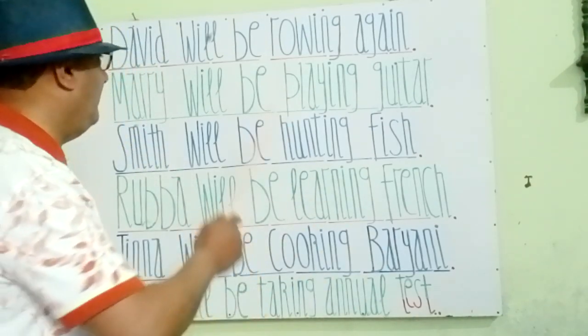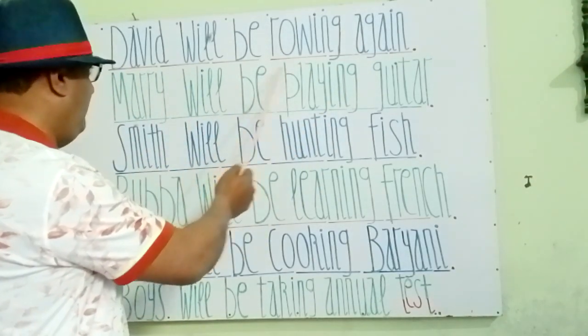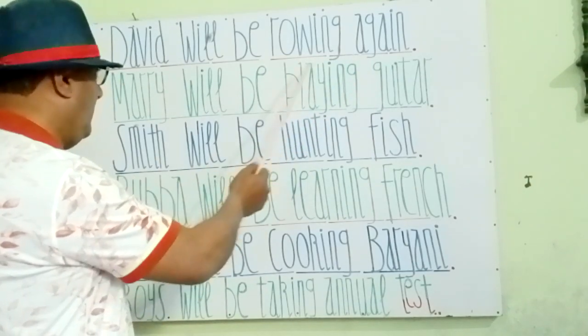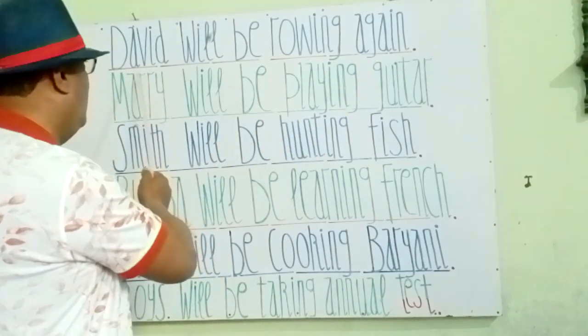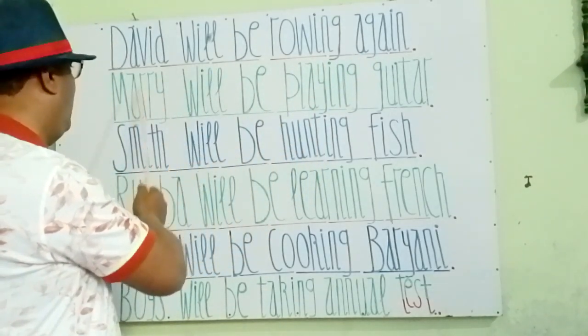First one is, you see my students, David will be rowing again. David दोबारा कश्ती रानी कर रहा होगा.